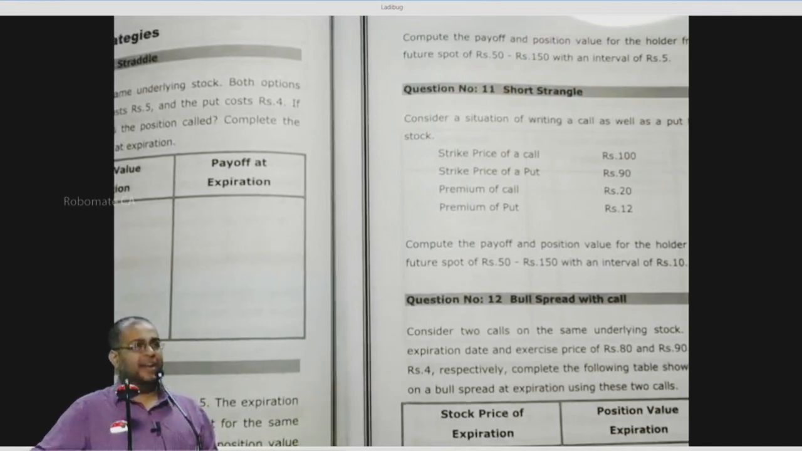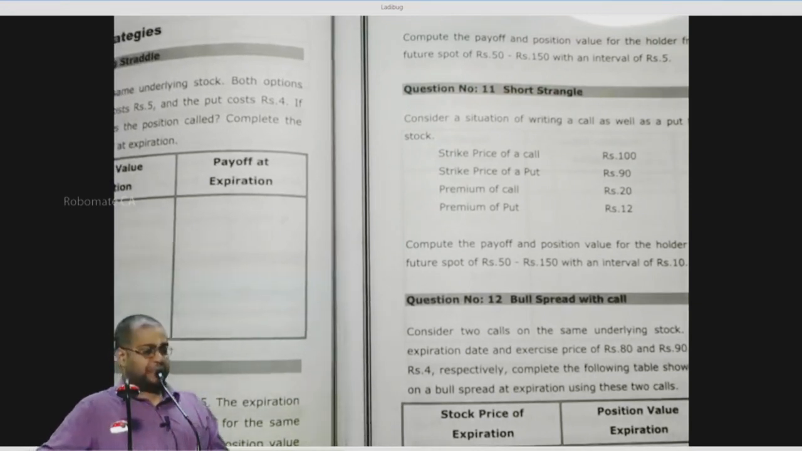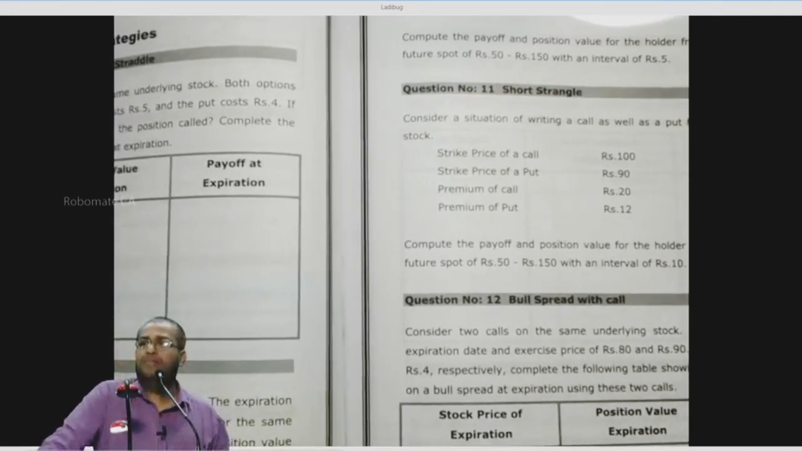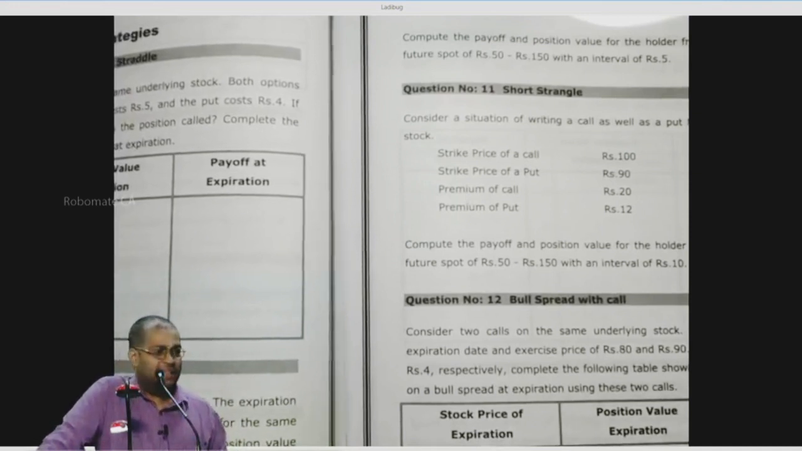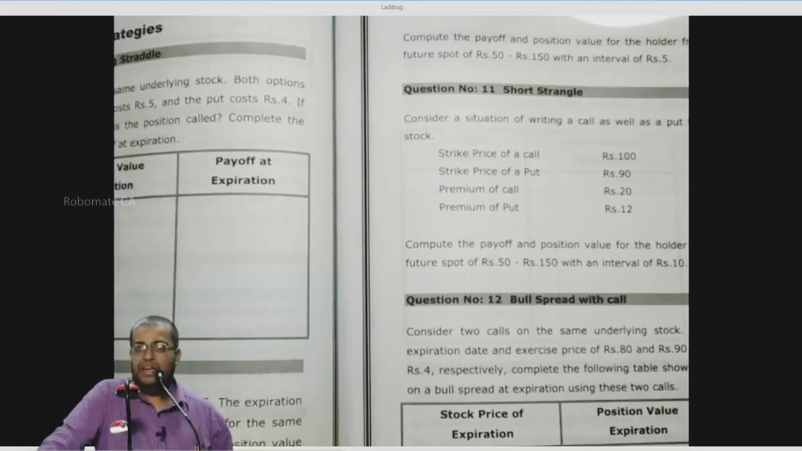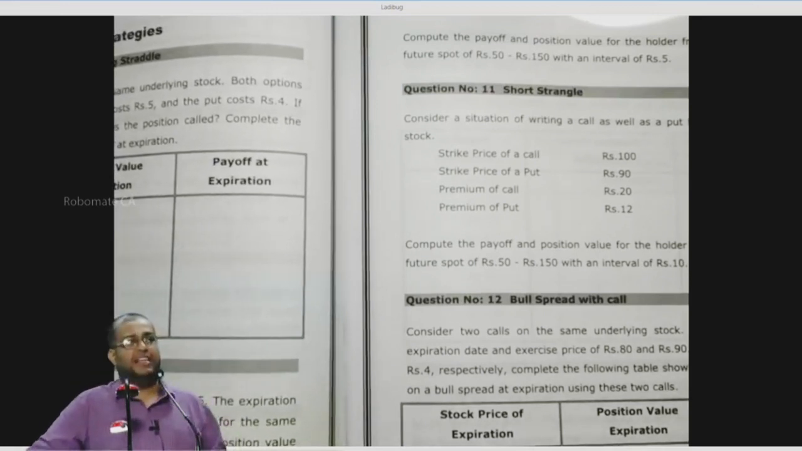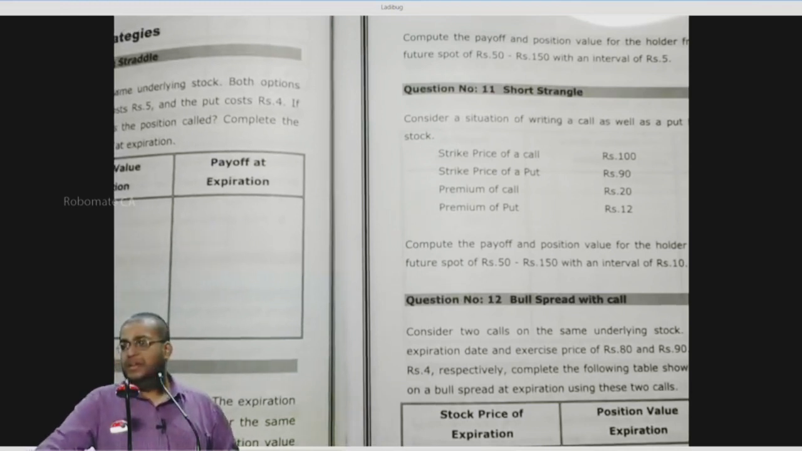On the same underlying asset, for the same maturity period, at the same strike price. Yes or no? Next. Point number 1 or 2? 2.